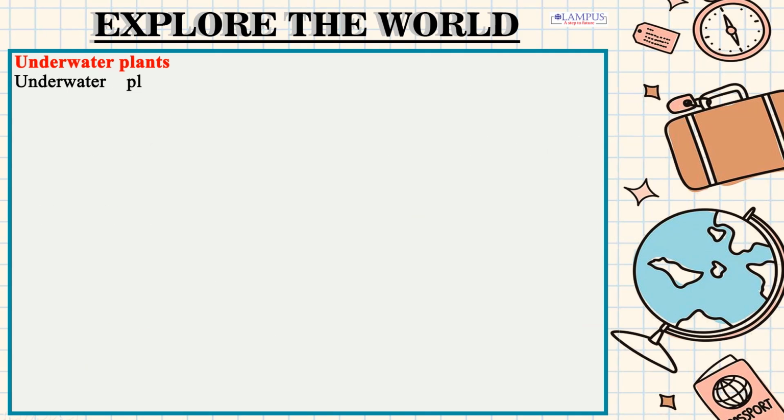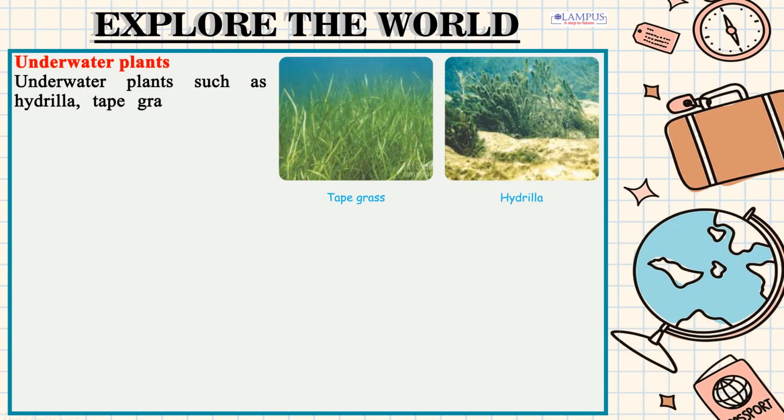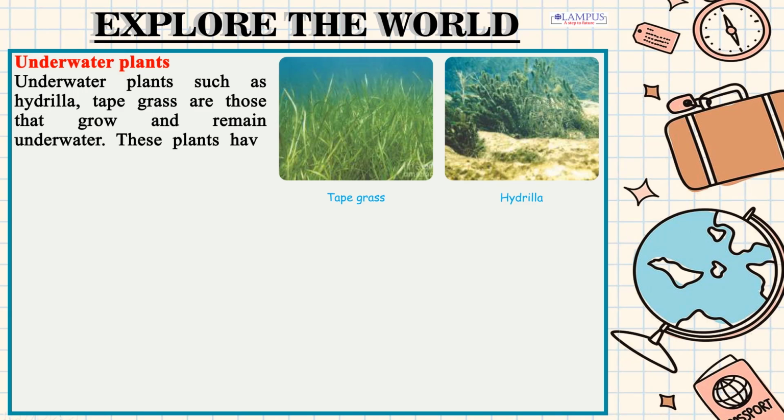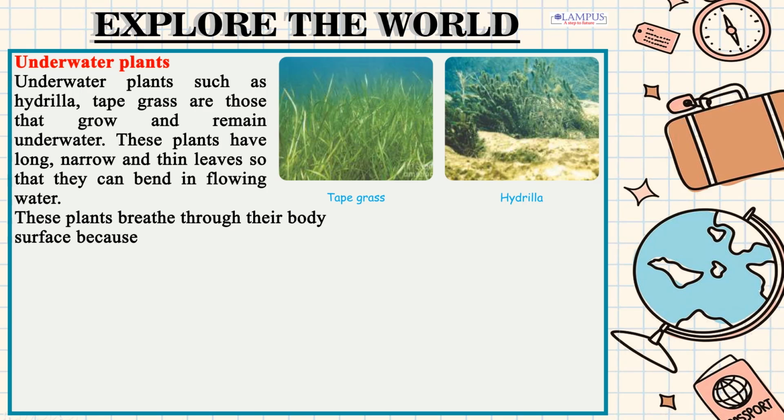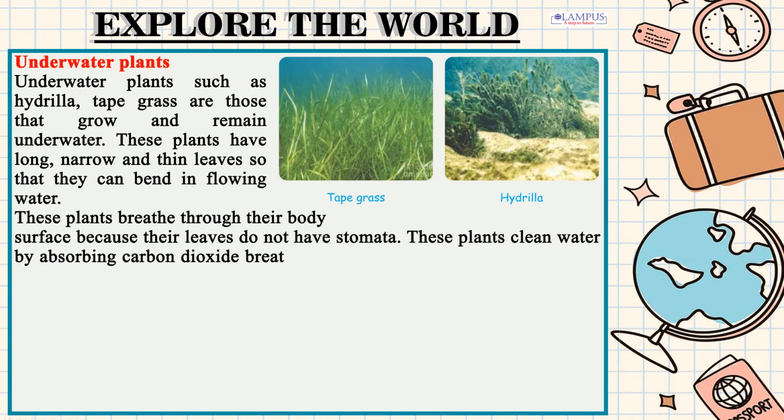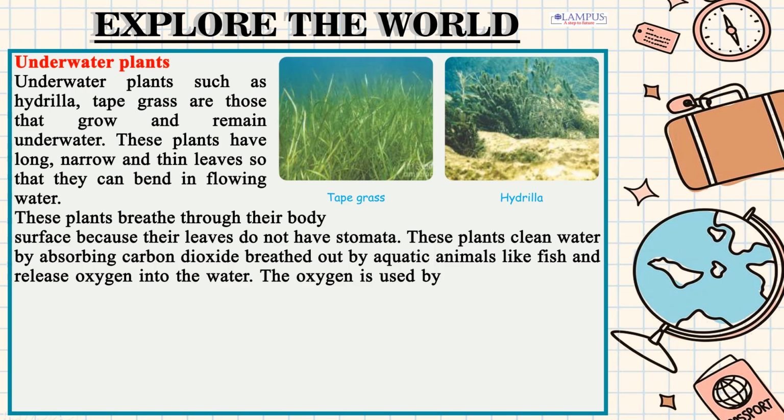Underwater plants. Underwater plants such as hydrilla, tape grass are those that grow and remain underwater. These plants have long, narrow and thin leaves so that they can bend in flowing water. These plants breathe through their body surface because their leaves do not have stomata. These plants clean water by absorbing carbon dioxide breathed out by aquatic animals like fish and release oxygen into the water. The oxygen is used by aquatic animals for breathing.